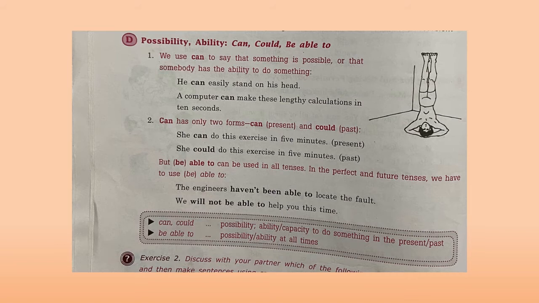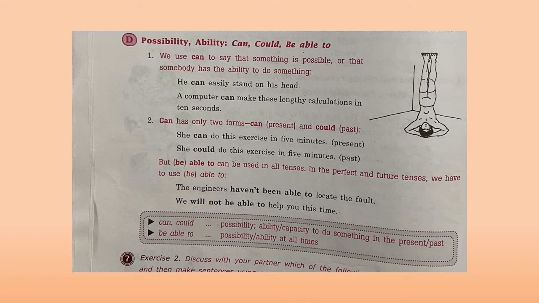For example, she can do this exercise in 5 minutes. This is used as present tense. She could do this exercise in 5 minutes means in past, not now. She is not able to do this exercise in 5 minutes now, but in the past, she could. But be able to. Do you know what is be able to?